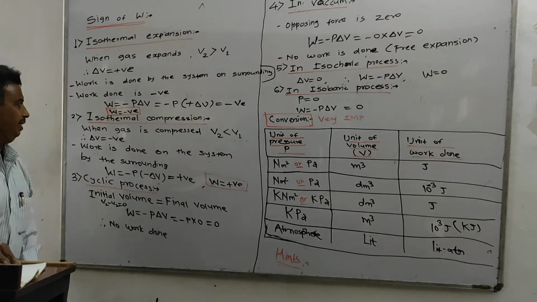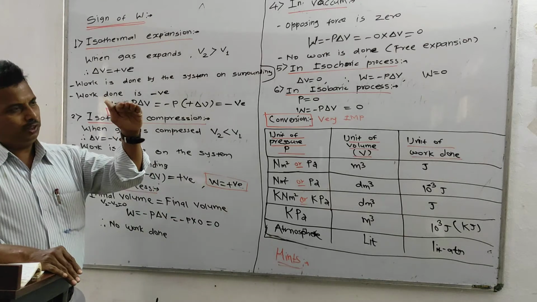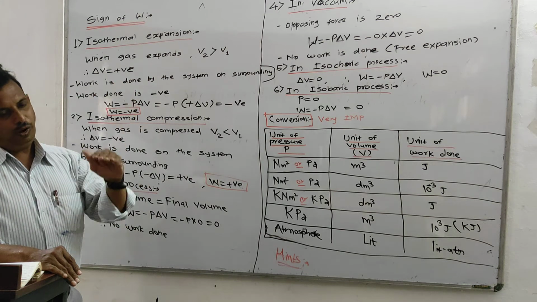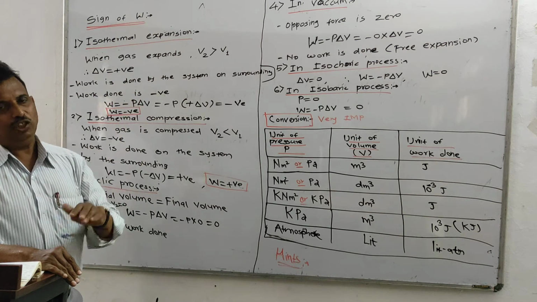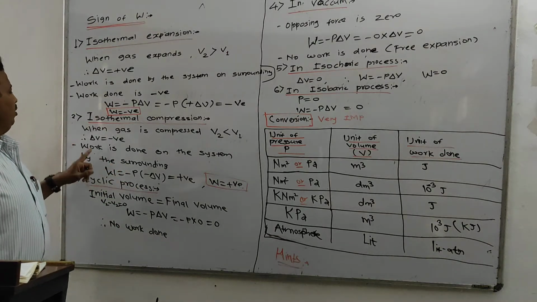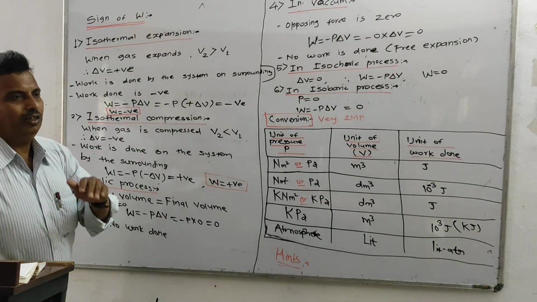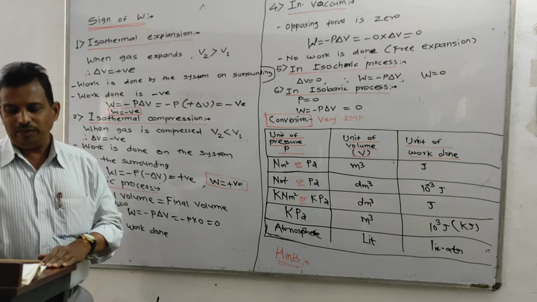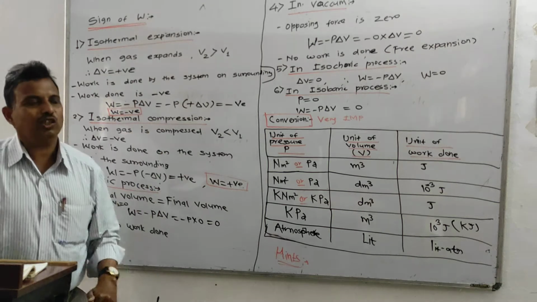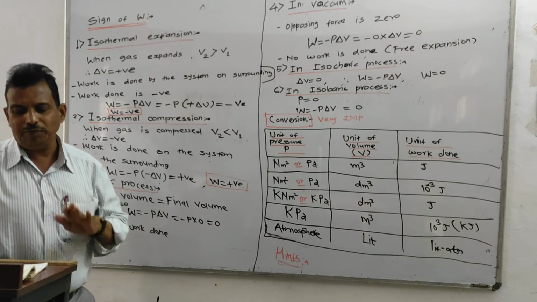Now the second case we have to see is isothermal compression. Opposite to that, isothermal compression means the piston moves from this state to this state, so initial volume is more and final is less. That is, final minus initial, so delta V becomes negative. It means that work is done on the system by the surrounding, as the piston moves from this place to this place.